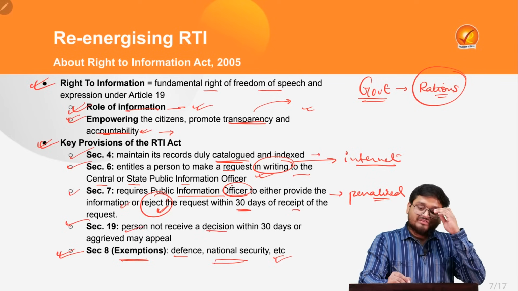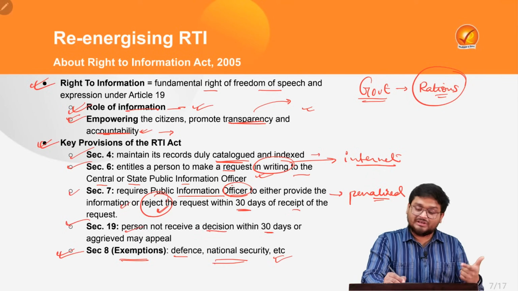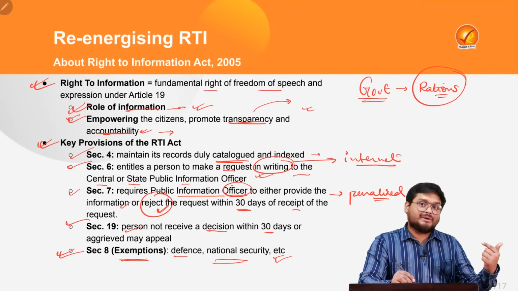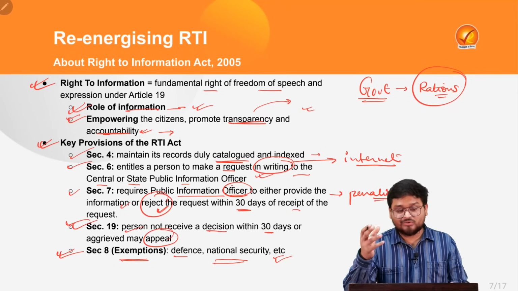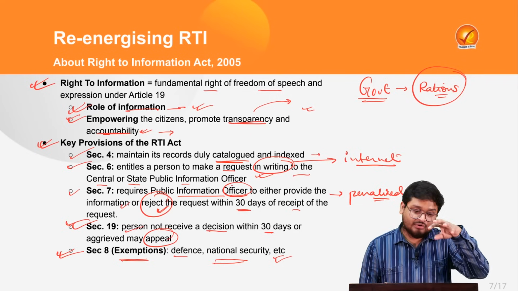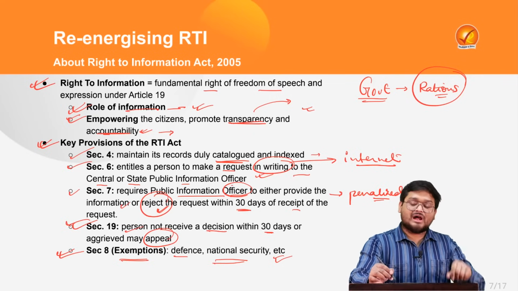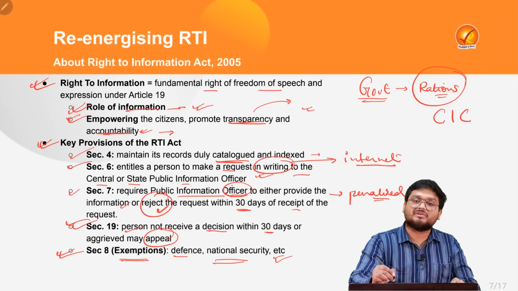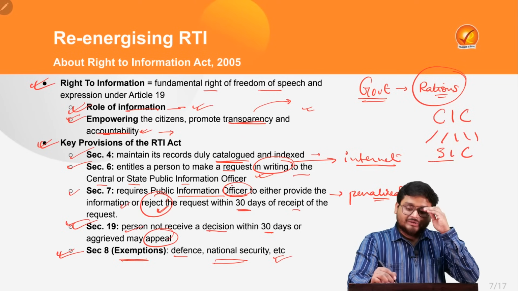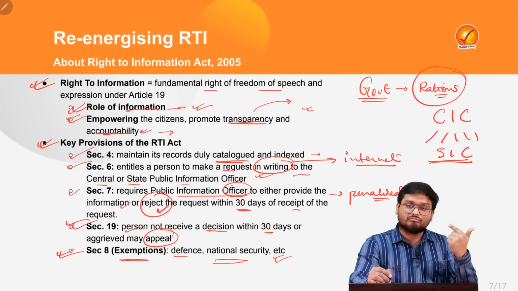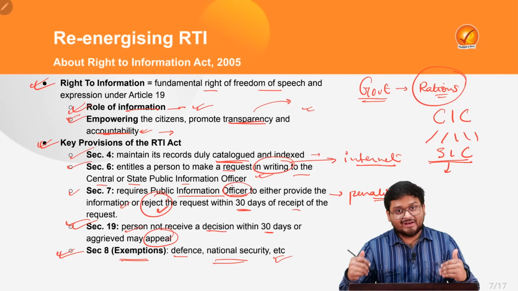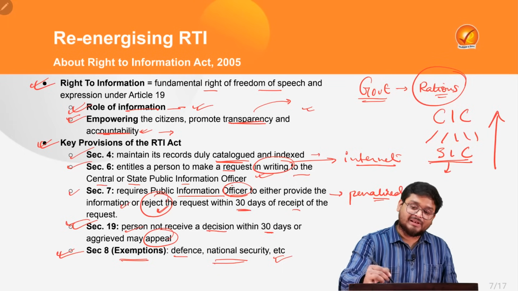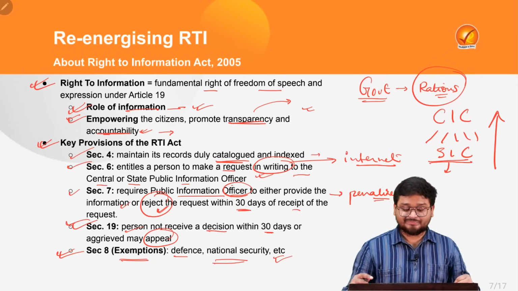Next, if a person cannot receive a decision within 30 days, after the penalty, they can also file an appeal to the higher authorities in the particular architecture of the right to information. At the top of the architecture we have the Central Information Commission, followed by many State Information Commissions. And from here we also have various delegations of the architecture to the district level and the department level too. So this will be the chain of appeal from the lower to the higher direction.